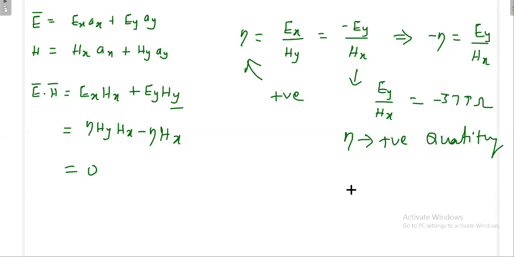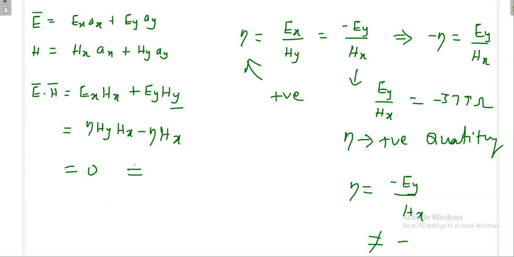Actually, you may think that if it is Ey divided by Hx, this is not always negative. According to that, the positive and negative value will change, and finally you will get a positive value only. Just because minus is there, you will not get a minus answer finally. You should be very clear about that. So, we have proved that the dot product of the two vectors is zero.